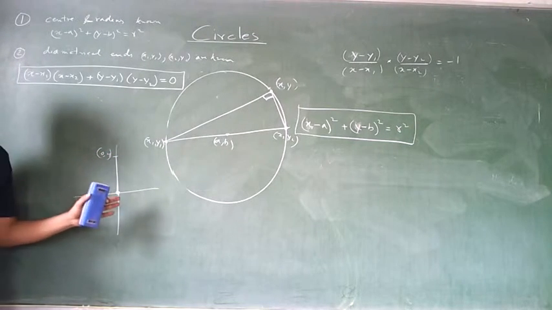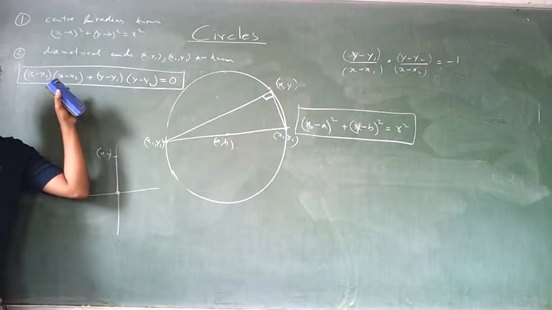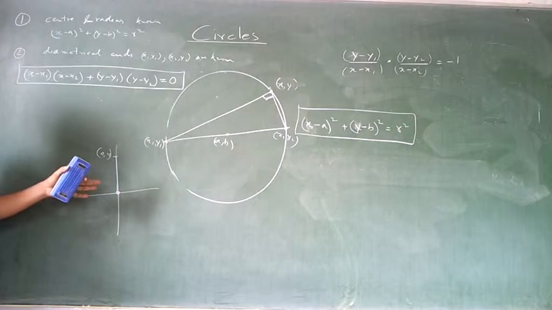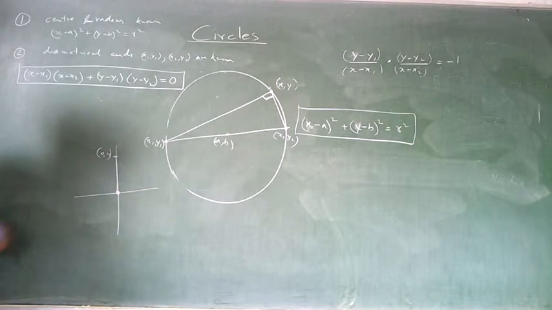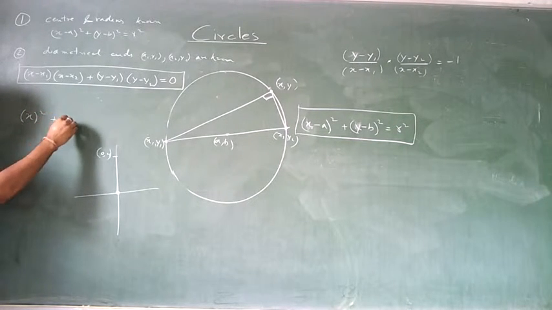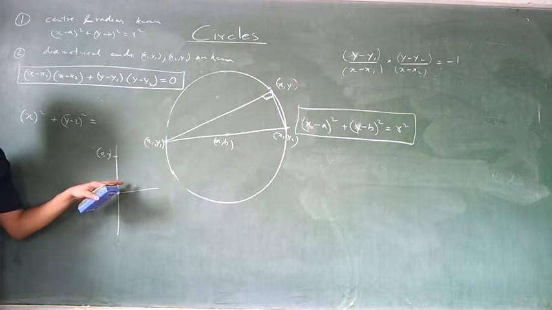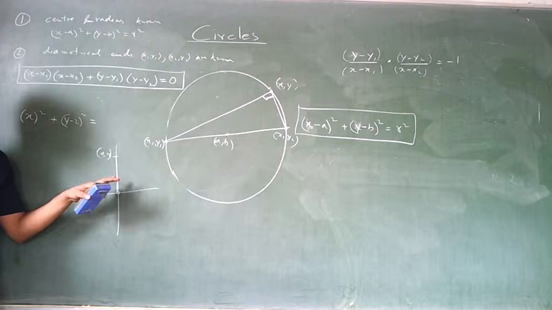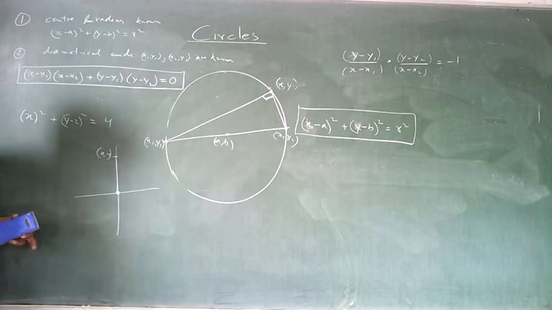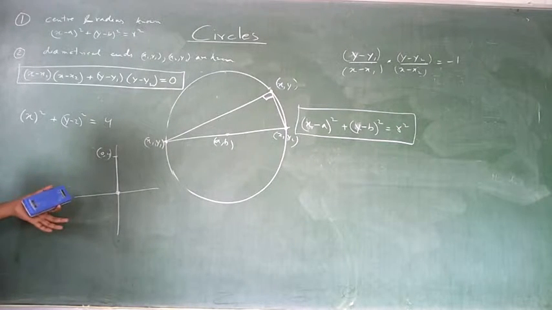First of all, such easy points are given to me. I will not even go and think of the equation for a diameter and all. Center is straight away what? 0, 2. So what is the equation? x minus 0 the whole square plus y minus 2 the whole square is equal to, what is the radius of the circle? 2 is the radius of the circle, or not? 4 is the diameter, 2 is the radius, so 2 square, 4. This is the answer, okay? You can do it directly.